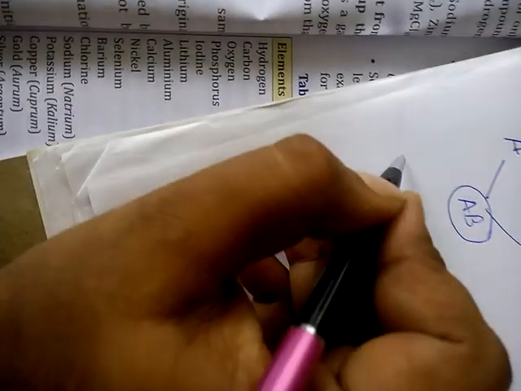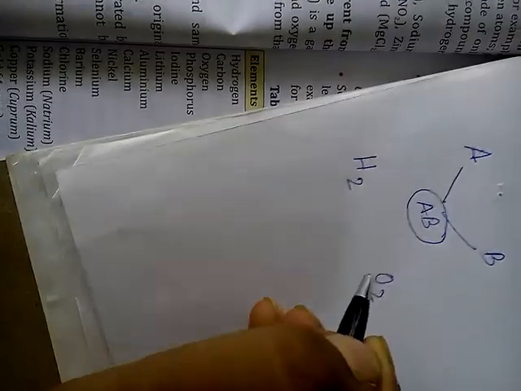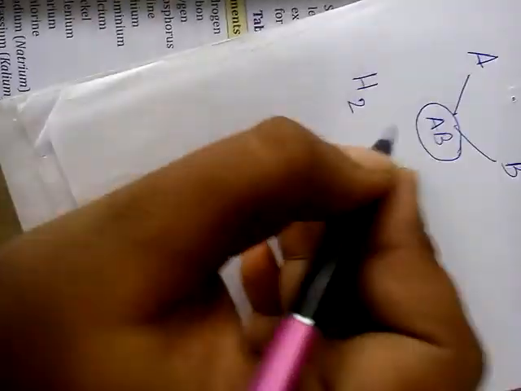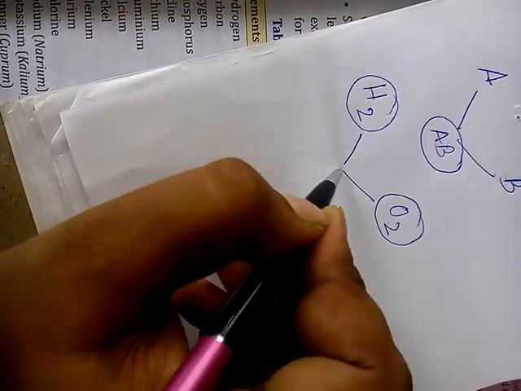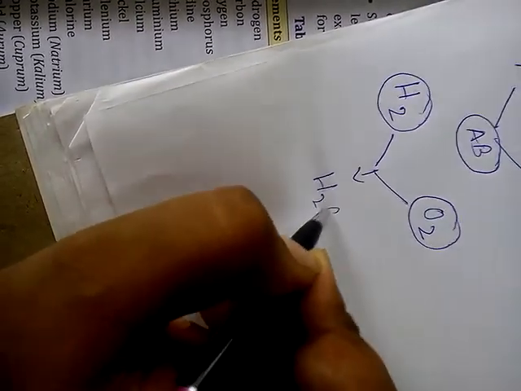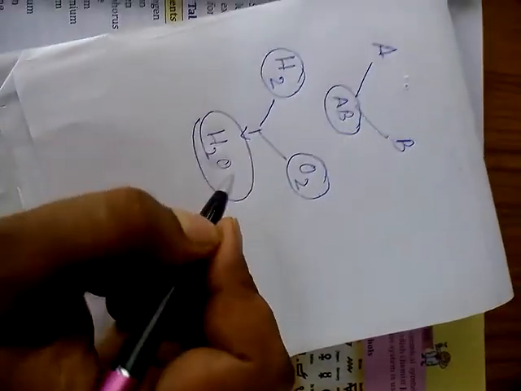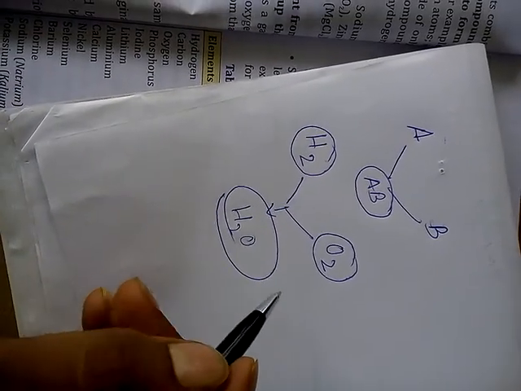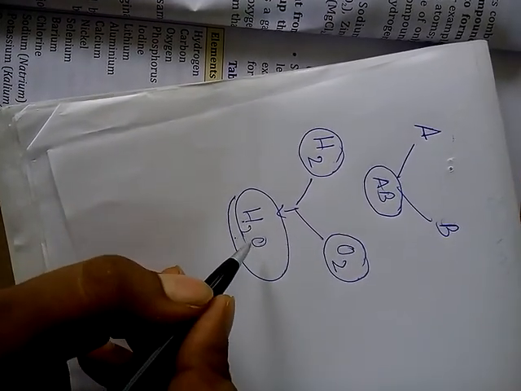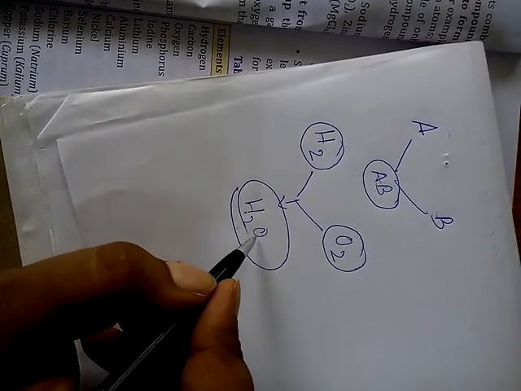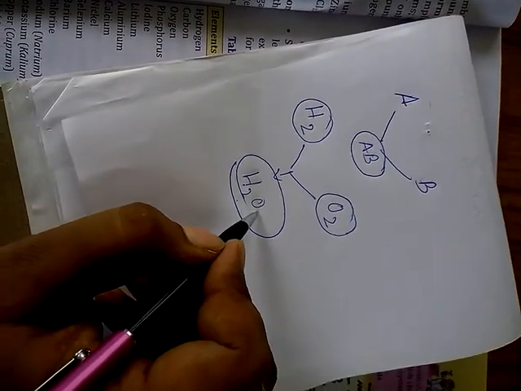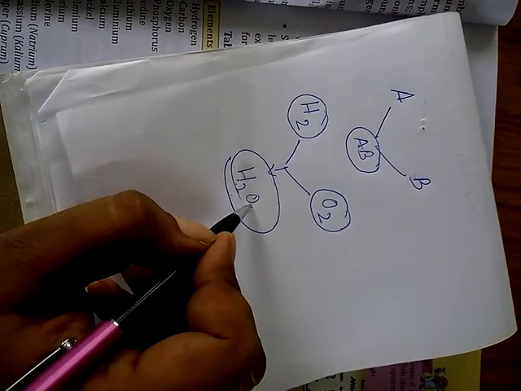For example, hydrogen is one element and oxygen is another element. When they combine, they can form H2O. So H2O is a compound. How will you understand whether it is a compound or not? In a compound, there is more than one element. It is made up of atoms of different elements. Here hydrogen is a different element, oxygen is a different element.